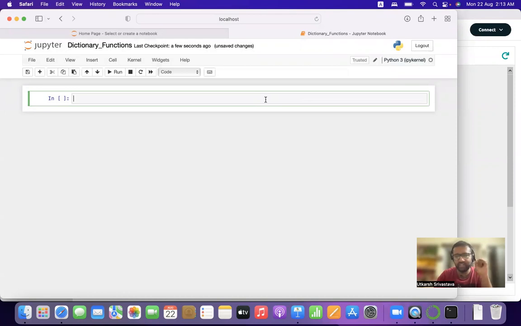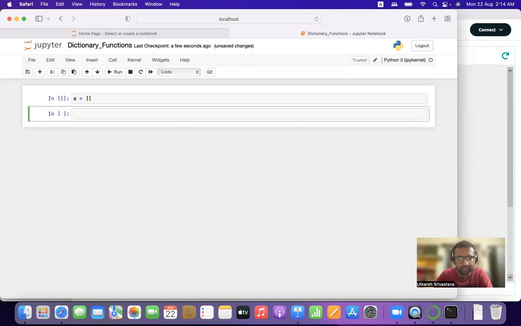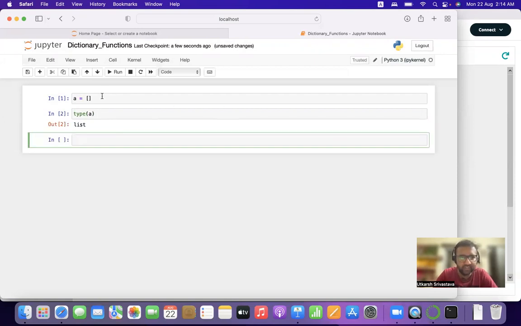Now we'll start with dictionaries without wasting any further time. So we have a variable a, equal to, our assignment operator. In the previous data structure, lists, we saw that anything enclosed within square brackets, be it a string or an integer, is termed a list.